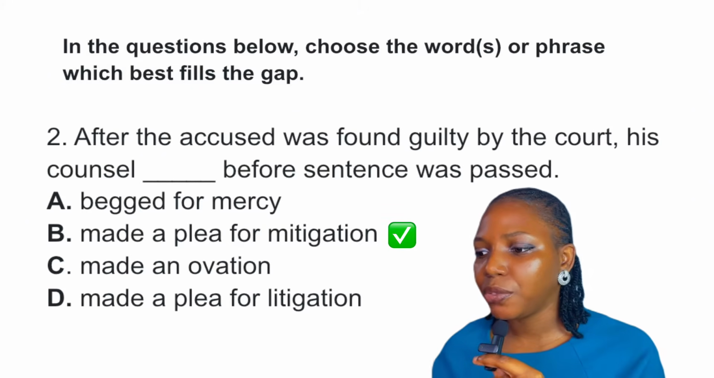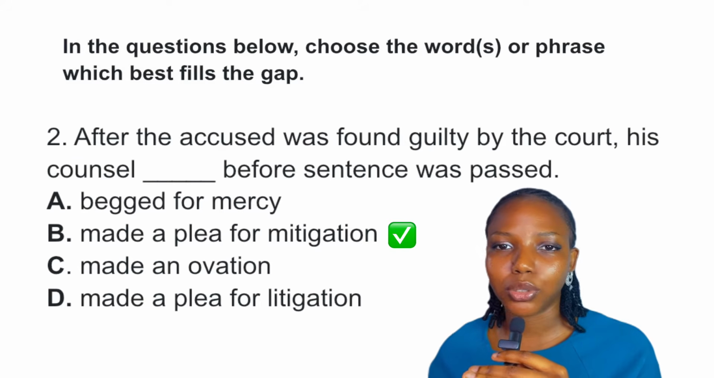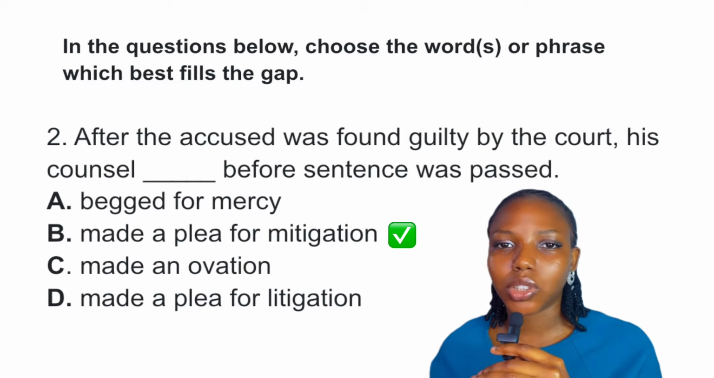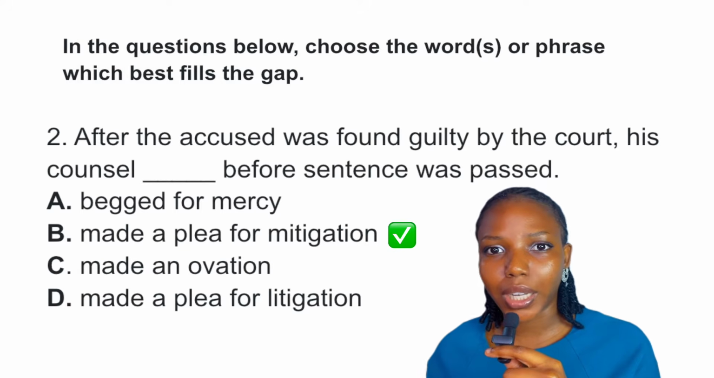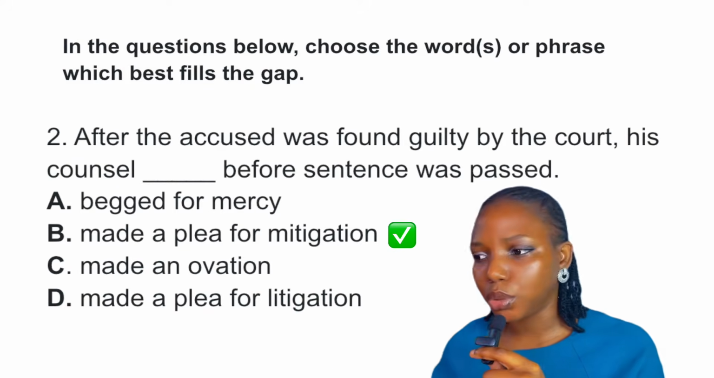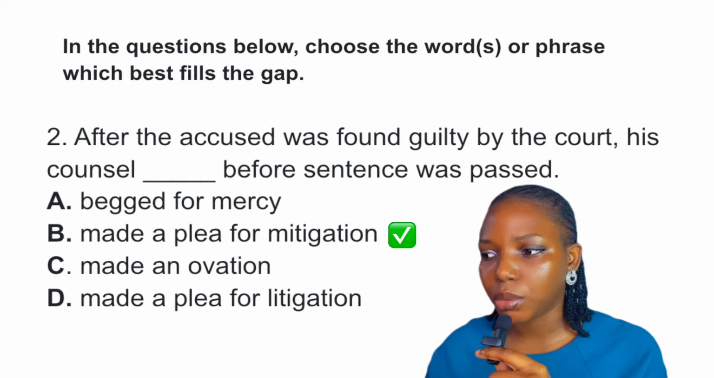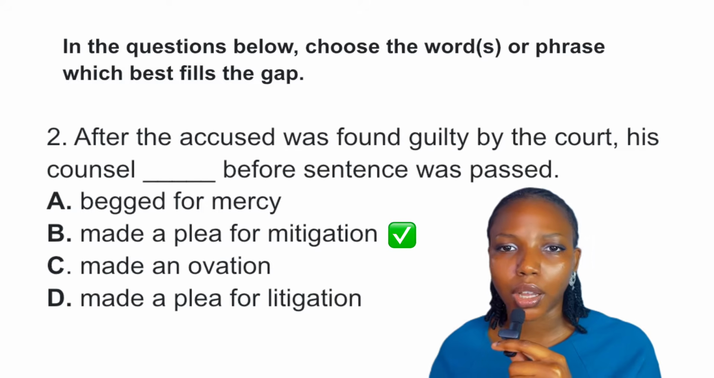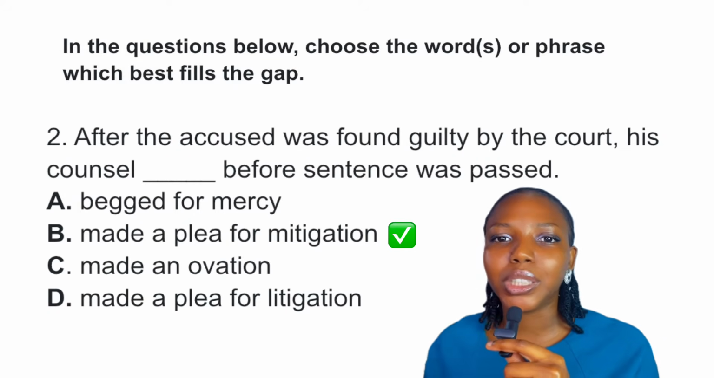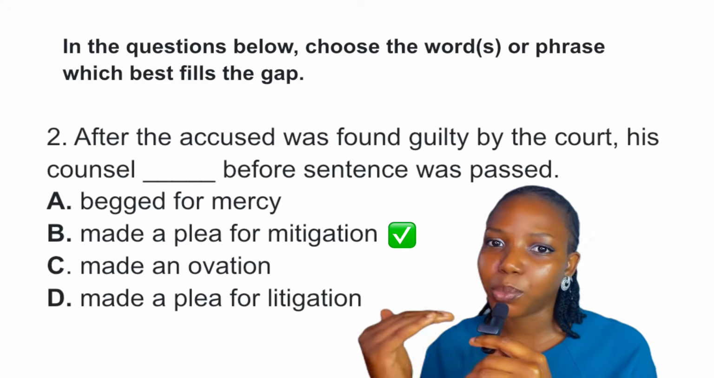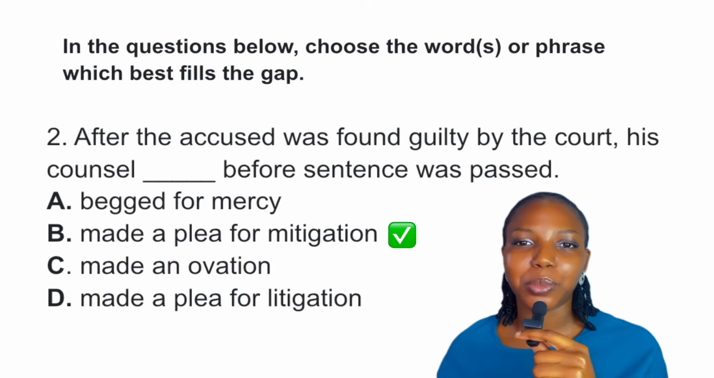When we say made a plea for litigation, now litigation is also a legal terminology that means taking legal action. This is not the answer to this question because according to the context, the trial is already over. How do we know this? From the sentence, after the accused was found guilty by the court, the trial is already over. So we don't need to take legal action, right? We don't need litigation. What we need is the reduction of his punishment. Okay. So the best answer to this question is definitely option B.